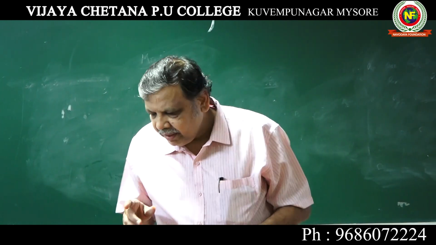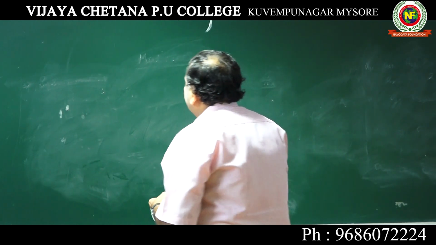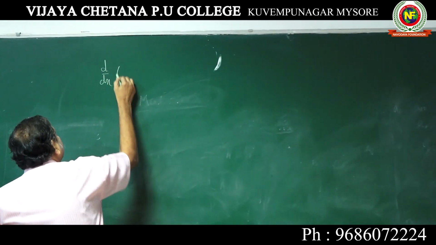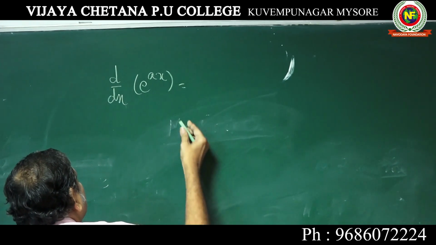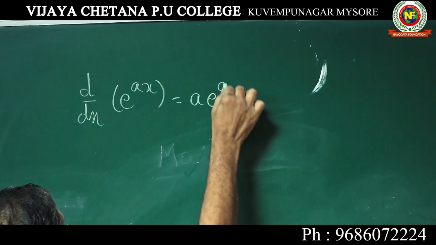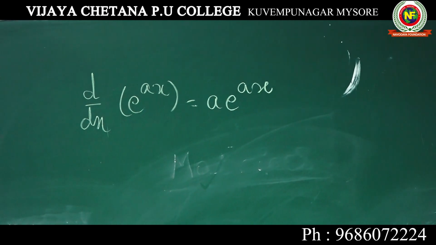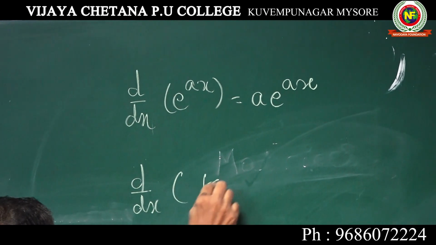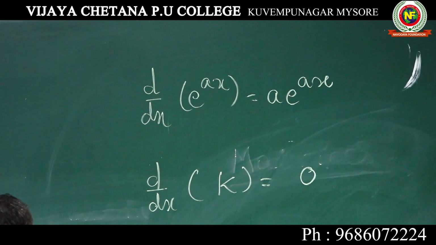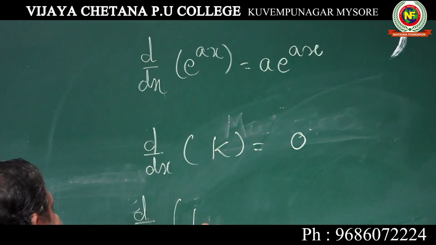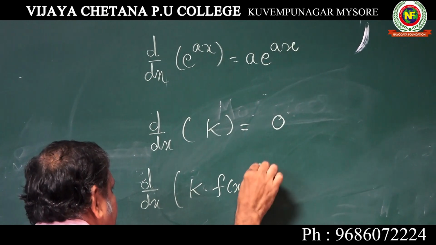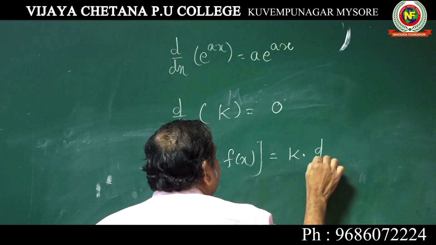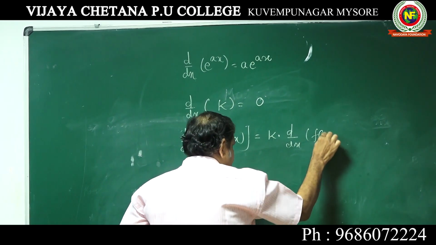These are already given and revised. Now d by dx of e to the power of ax is a e to the power of ax; a should come by the side of it. d by dx of a constant is 0, but d by dx of k into f of x is k outside into d by dx of f of x.